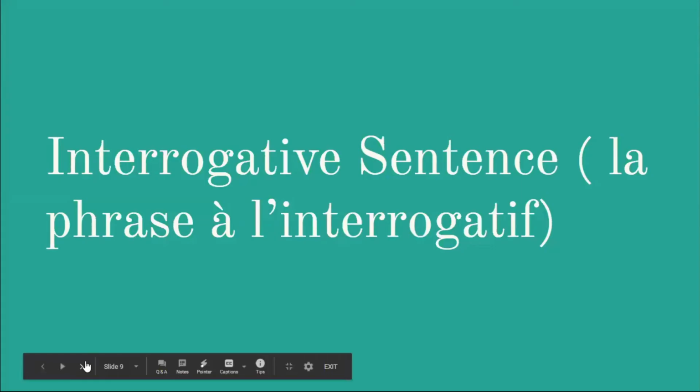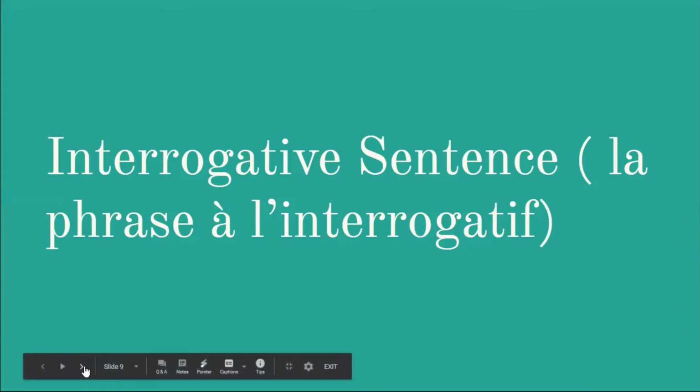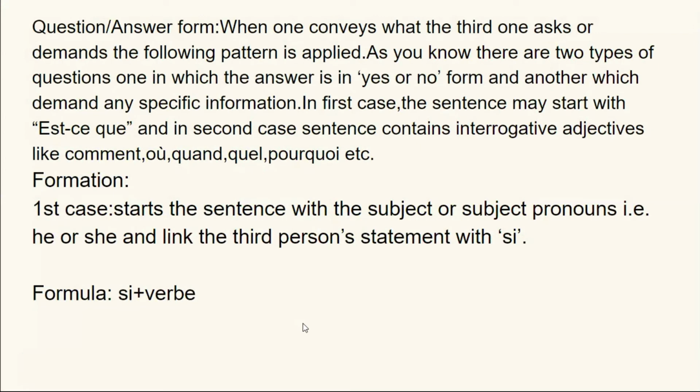Now we are going to do interrogative sentences, la phrase à l'interrogatif. Question or answer form. When one conveys what the third person asks or demands, the following pattern is applied. Now, as we know, there are two types of questions. One in which the answer is yes or no, and another which demands specific information.